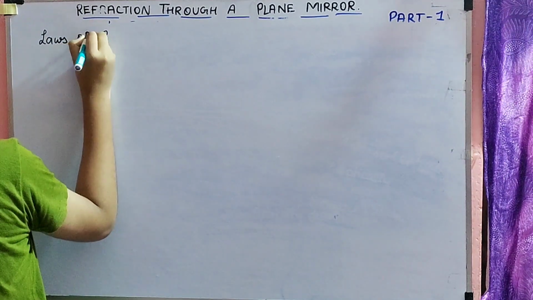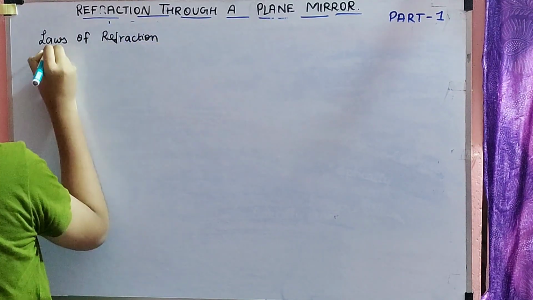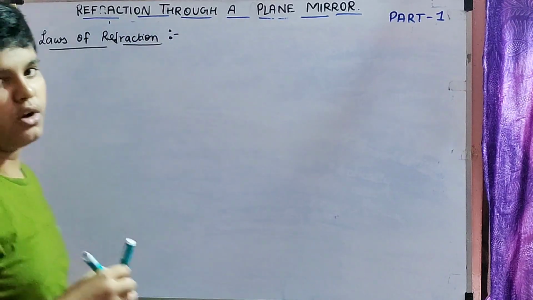Laws of refraction. What are the laws of refraction?